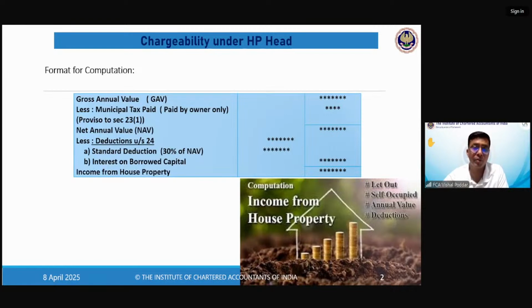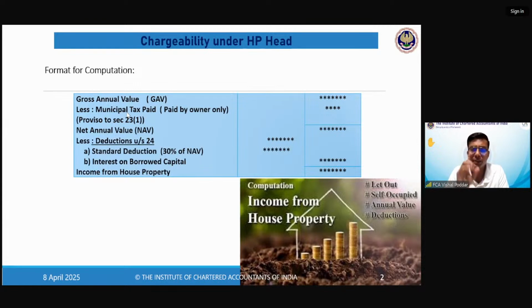So two things they have given very specific: what can be deducted, that is what expenses, and up to what extent, that is up to what amount. So they have been so much specific, and that is the beauty, that different heads have different format and you have to strictly follow and stick to that format. So firstly, it says you take GAV. What is GAV? We'll discuss from that. So for the timing, I'm saying rent, right? Whether it is rent or not, that you'll get to know further. But for the time being, I'm saying rent. So first find out the rent of that property. Then from that, deduct the municipal tax.